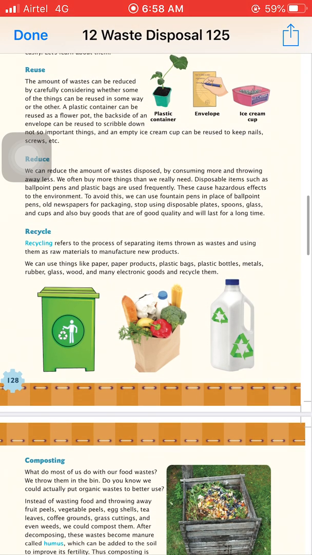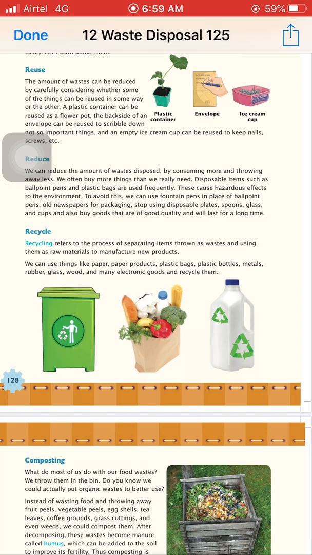Next one is recycle. Recycle refers to the process of separating items thrown as waste and using them as raw material to manufacture new things. Some things like paper products, plastic bags, plastic bottles give raw material to the new product, so that it can be used to make new products. You have seen a sign of 3 arrows on a material. The sign of 3 arrows on that material means these materials are used by recycling to make other objects.